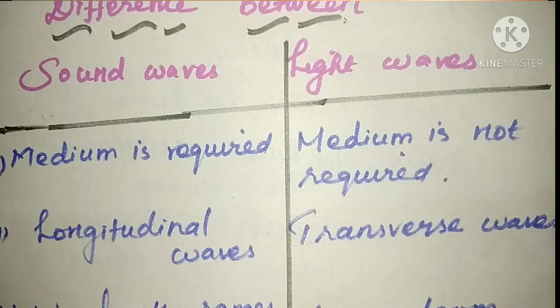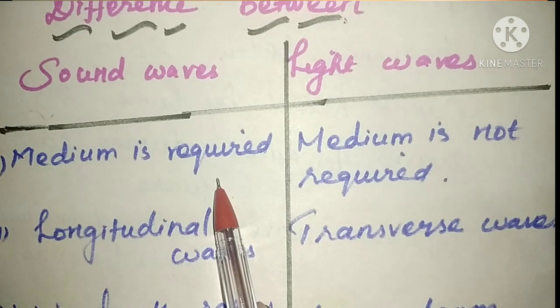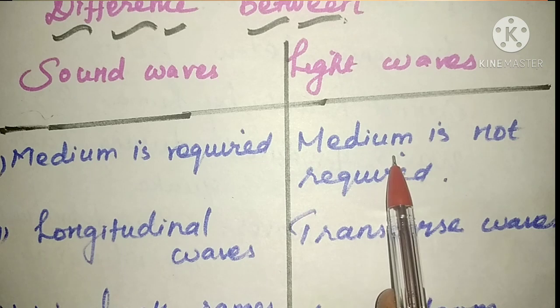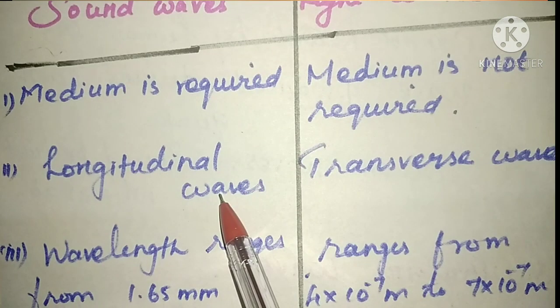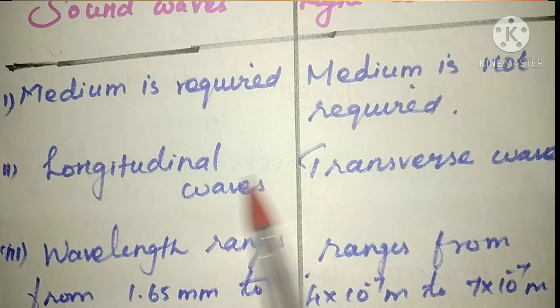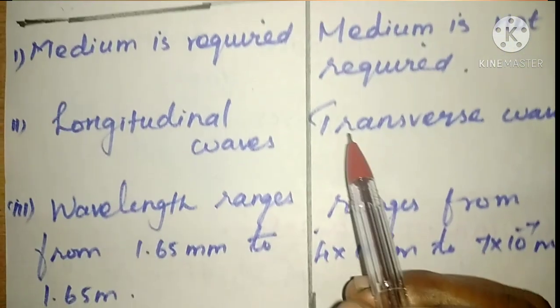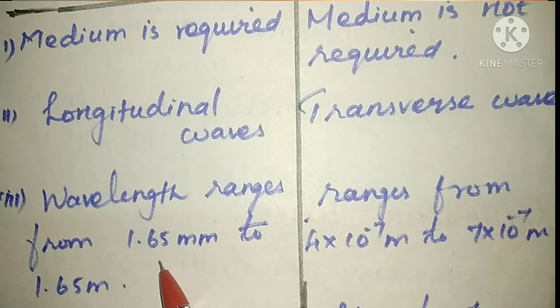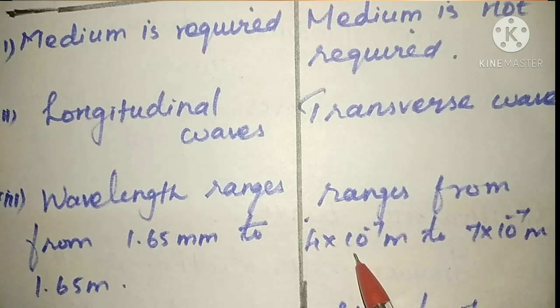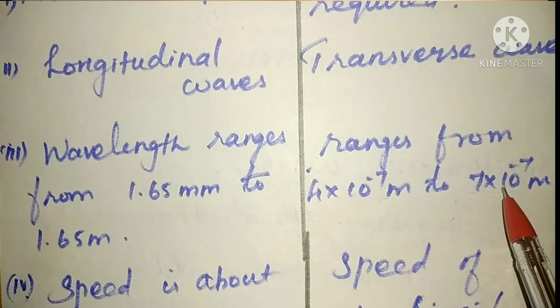What's the first point? Sound needs a medium for its propagation, but light waves do not need a medium for their propagation. Sound waves are longitudinal waves and light waves are transverse waves. The wavelength range for sound is 1.65 millimeter to 1.65 meter; for light it is 4 into 10 to the power minus 7 meter to 7 into 10 to the power minus 7 meter.